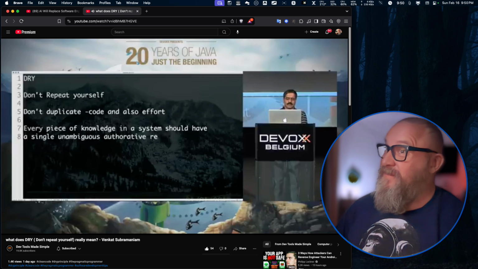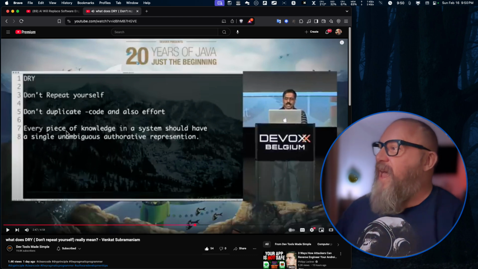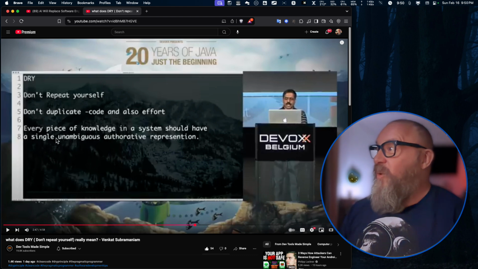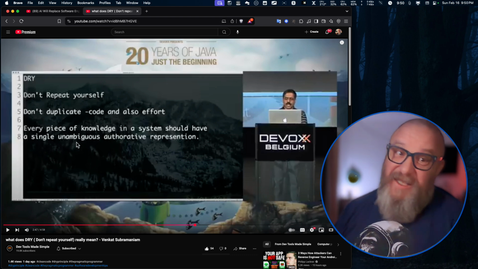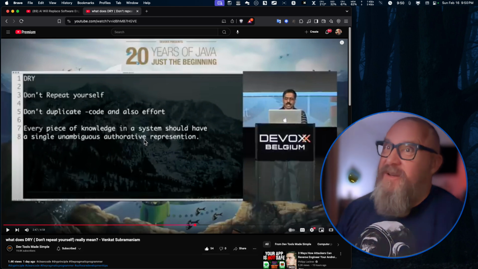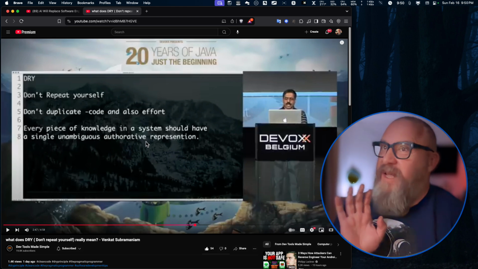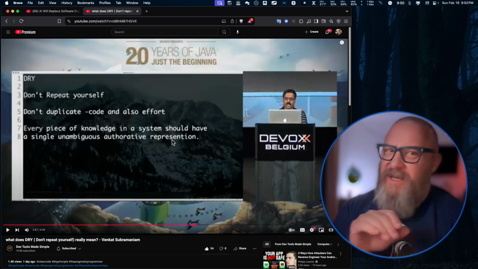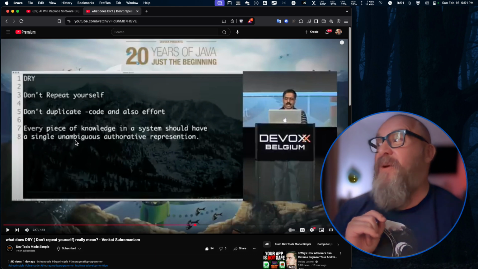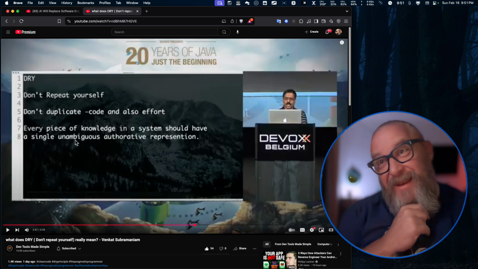authoritative representation. And that is also the kind of concept of this cellular structure. But this is the problem, isn't it? The unambiguous part of it. Authoritative means it owns its little thing. That's fine. Representation, that's okay. Representation representing what, how, who, for what reason. But this unambiguous, ooh, that is the promise, isn't it?